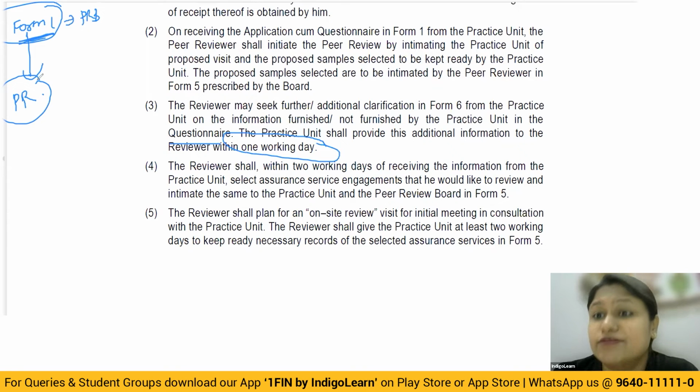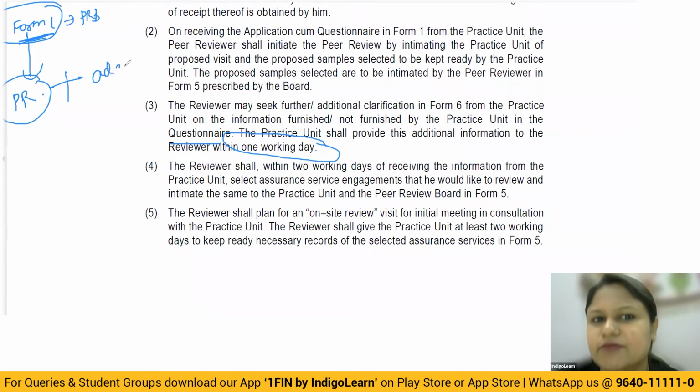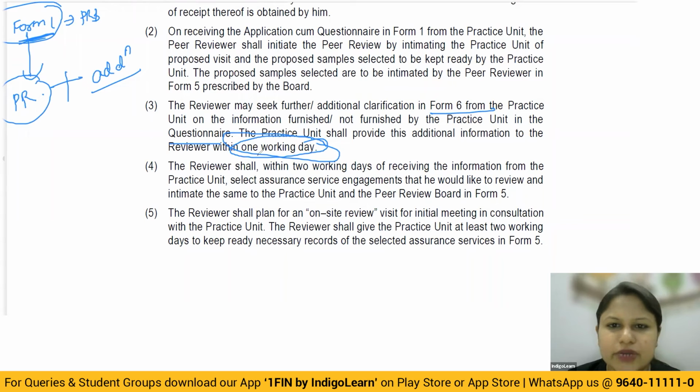But suppose he requires something more, then what he can do is ask for additional information from the practice unit. And this additional information he will ask for in Form number 6. And this additional information, the practice unit has to give within 1 working day. Got it? Okay. So that is going to be 1 working day.